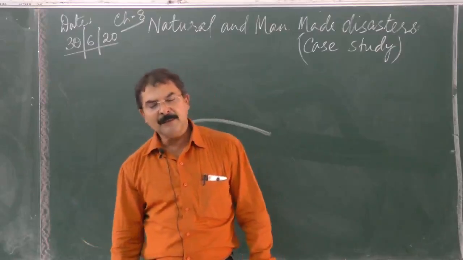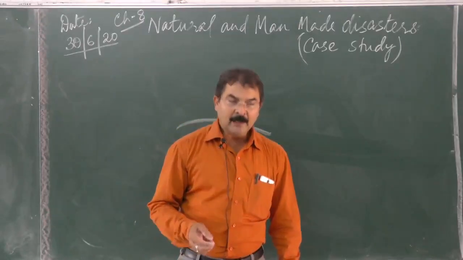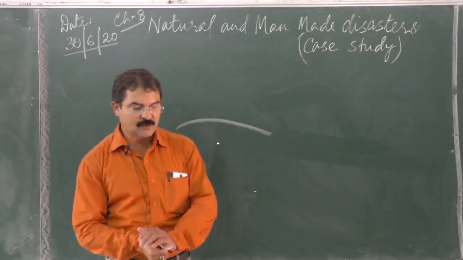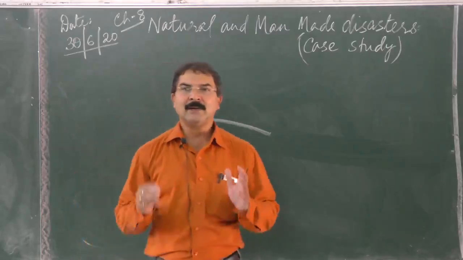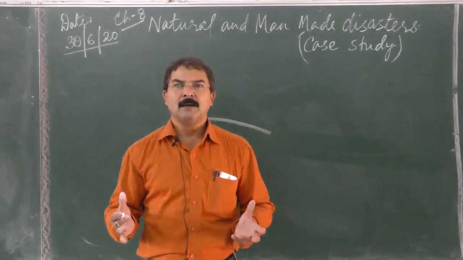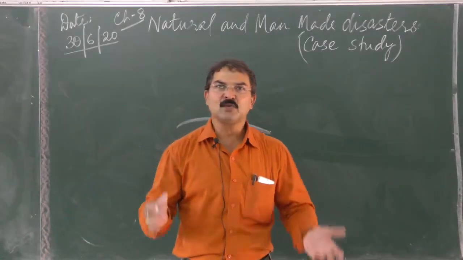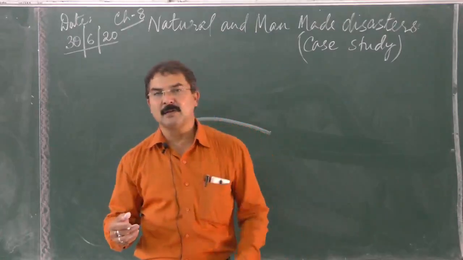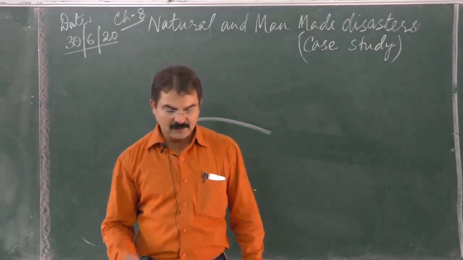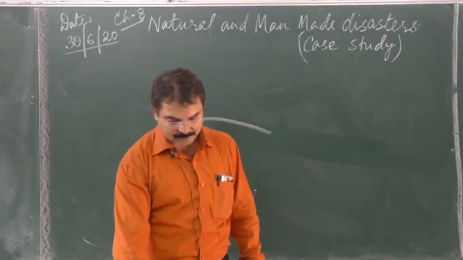Apart from this, many ancient buildings and heritage sites were all destroyed during this earthquake. Not only this, it also triggered an avalanche on Mount Everest and caused the death of 19 climbers. Avalanche is what? A huge mass of snow when it rolls down the slopes of the mountain. Tons and tons of snow when it starts rolling down at a high speed, that is known as an avalanche. So it triggered an avalanche on Mount Everest, and 13 unfortunate climbers lost their lives. So these are some effects of the earthquake in Nepal.